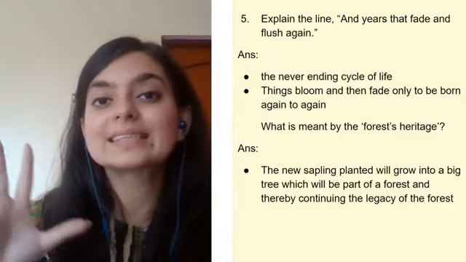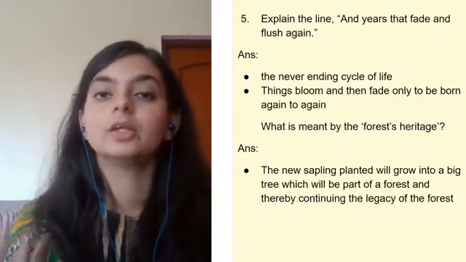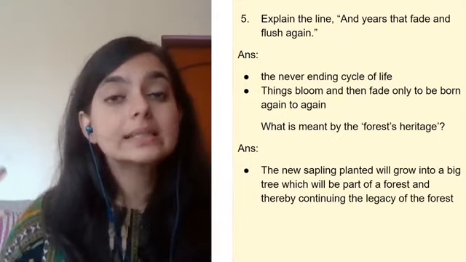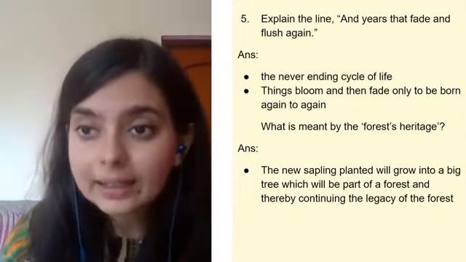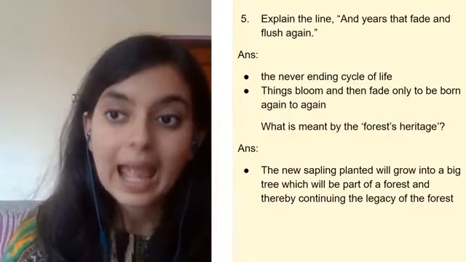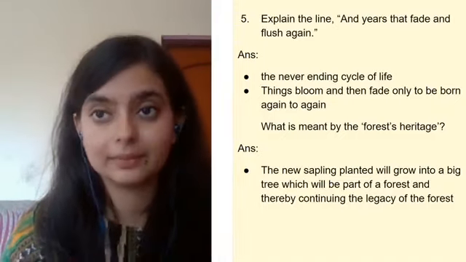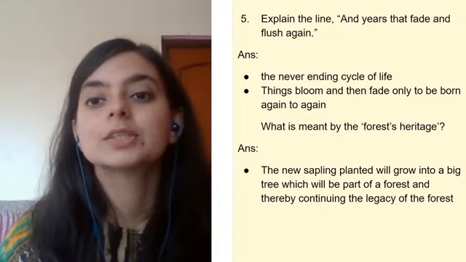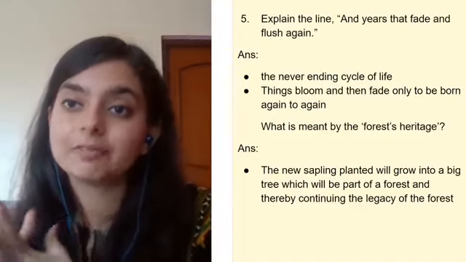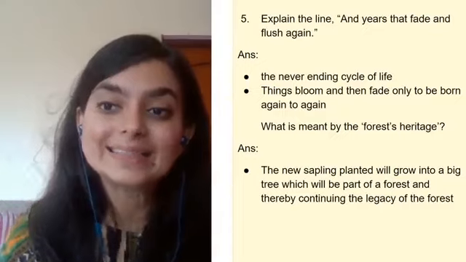Things bloom, they grow up, the sapling is planted, they blossom into a beautiful flowering tree, and then again they fade away, they wither away, and again they are born once again, right? So that is the meaning of the lines, and years that fade and flush again.